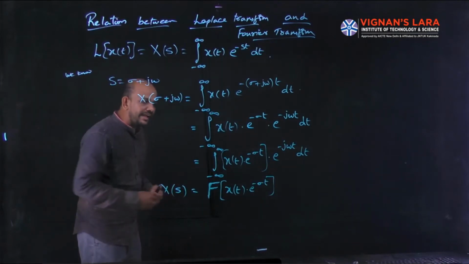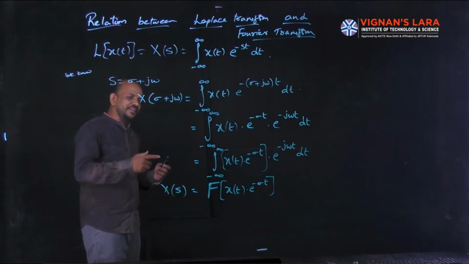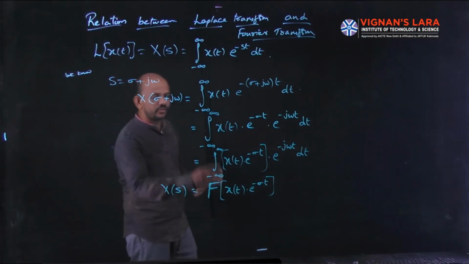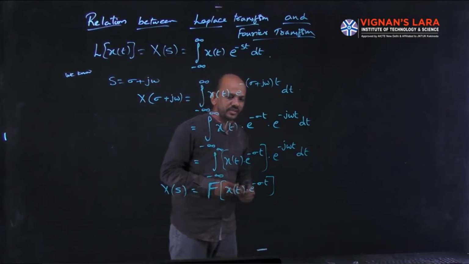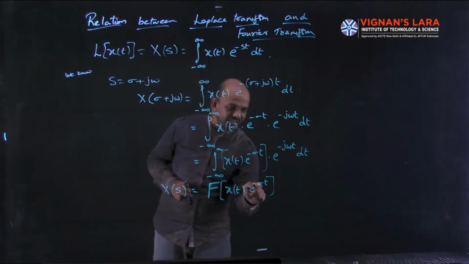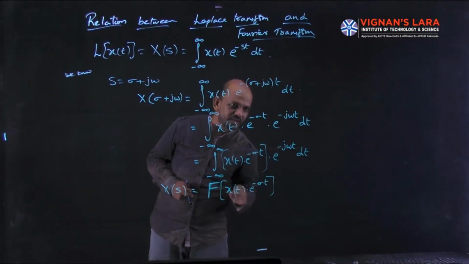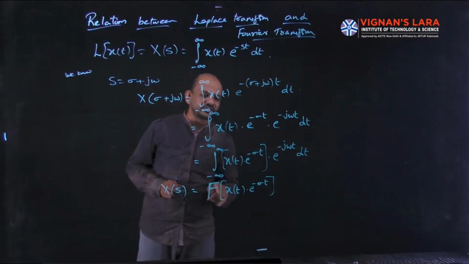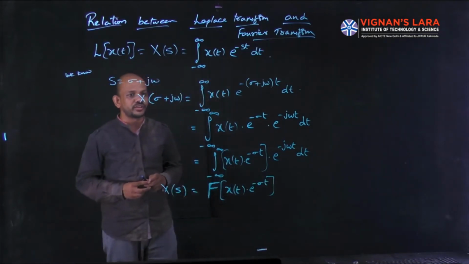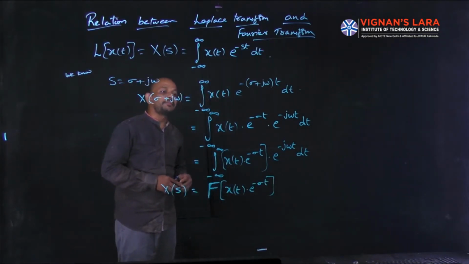Now X of omega is the Fourier transform of x of t. That is, if sigma equal to 0, e power 0 is 1. Okay, 1 into x of t, that is the Fourier transform of x of t, which is nothing but capital X of omega.